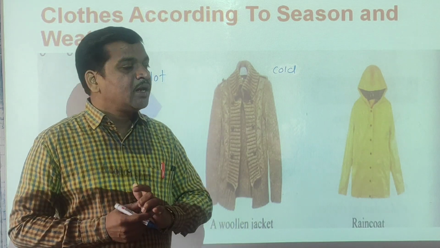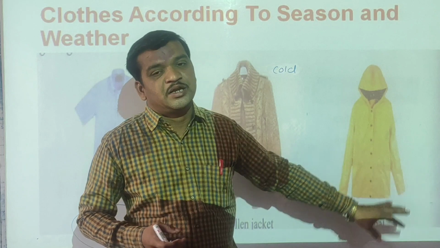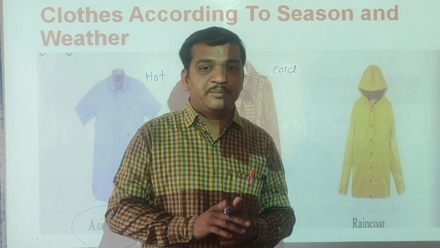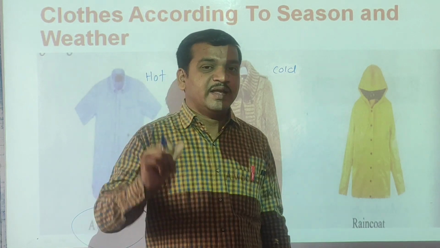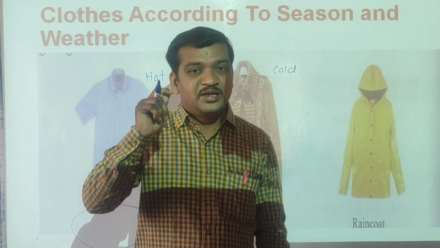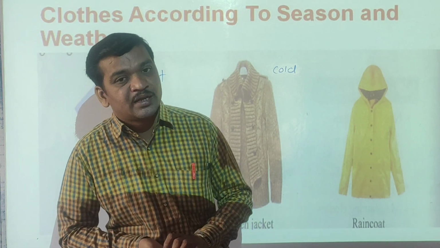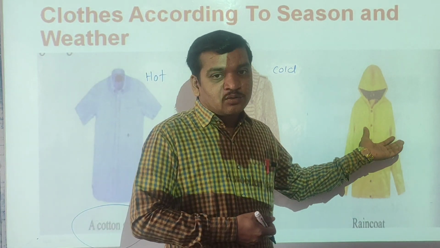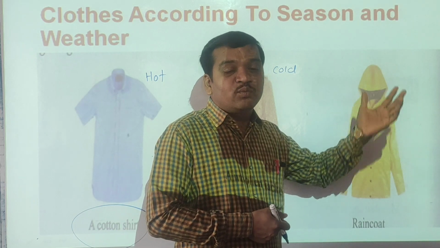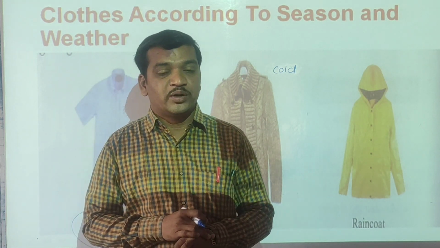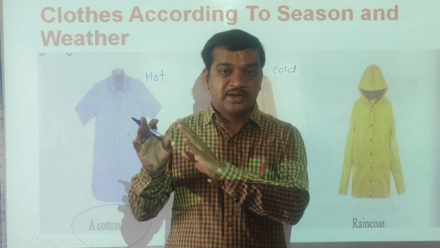Okay students, now what about the rainy season? In the rainy season there is no high or low temperature, but there is rain. Yes or no? Always we can see rain during the rainy season. Then in this season we need to wear a raincoat, and this raincoat protects us from the rain.